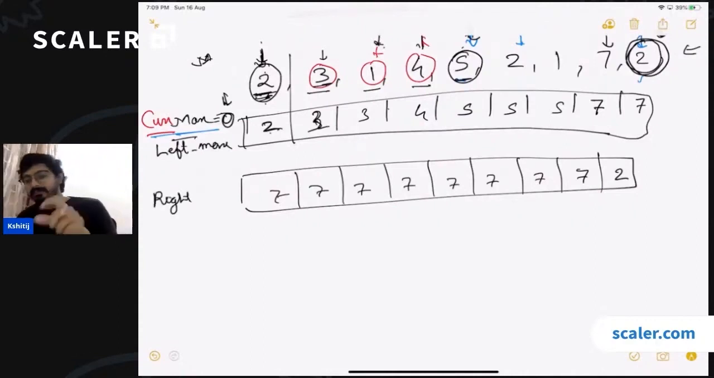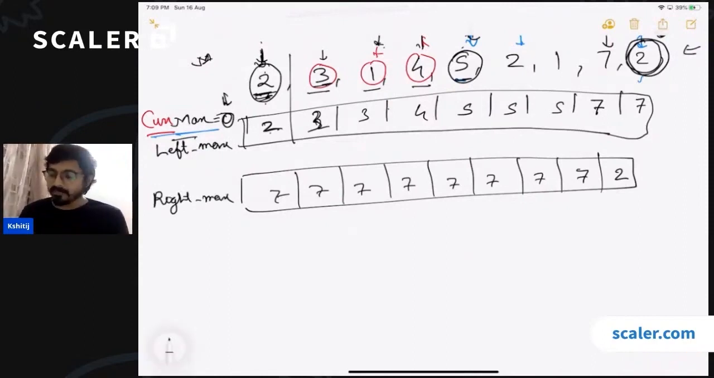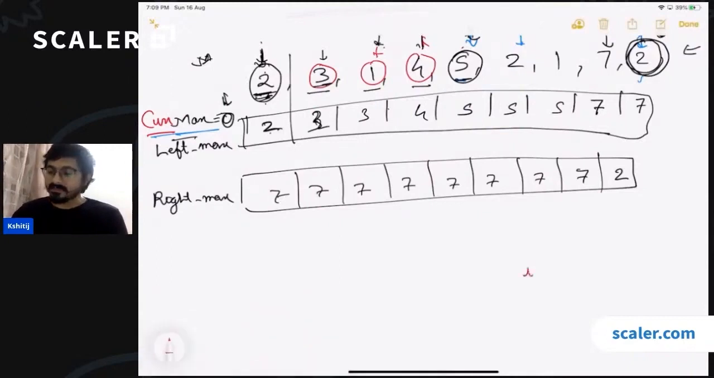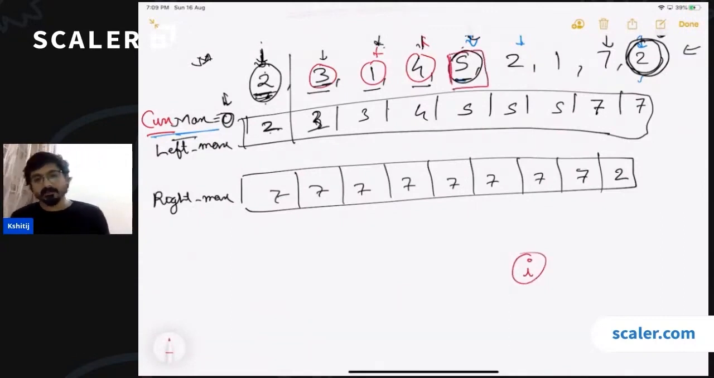Okay. If we have stored these values, can you guys now tell me what will be the amount of water stored over any ith index, stored over any ith bar? If I talk about this bar, what will be the answer? What will be the amount of water stored over this bar? We need the maximum bar.